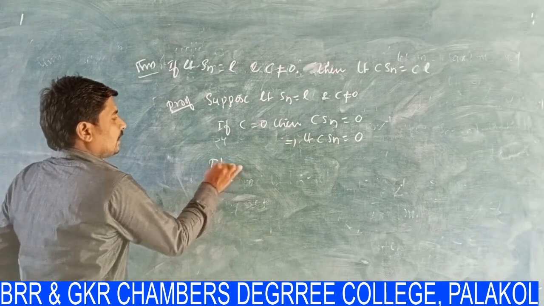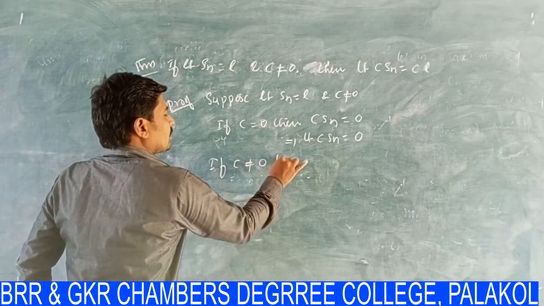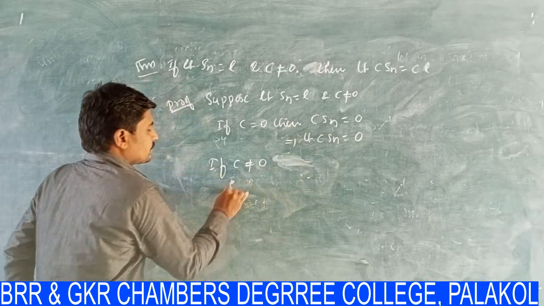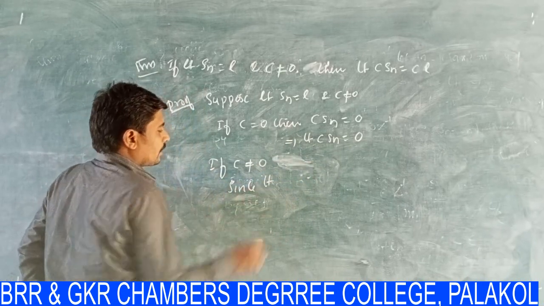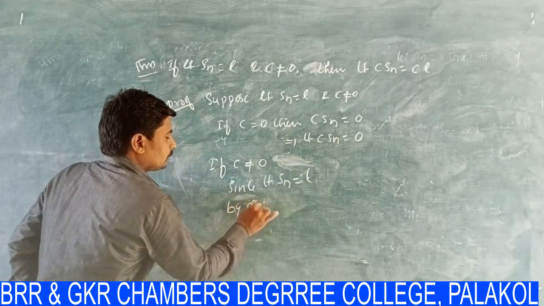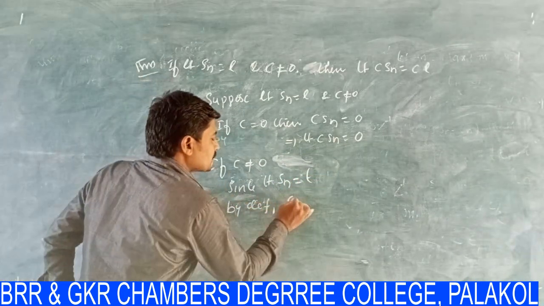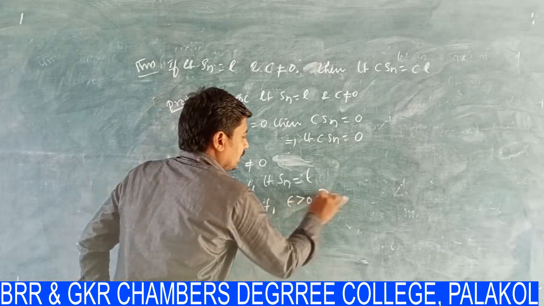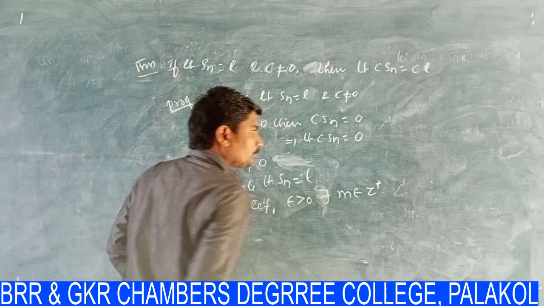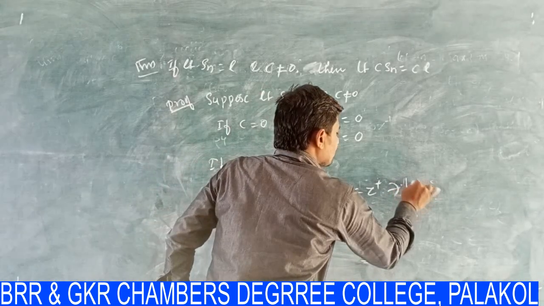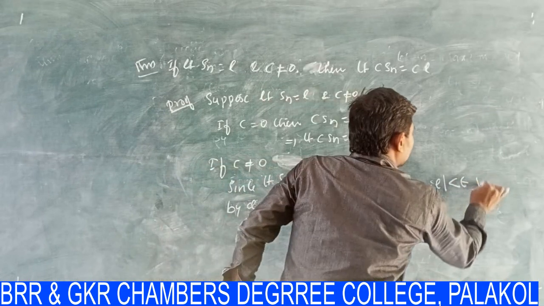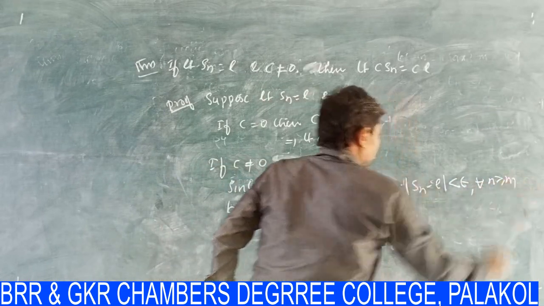If C is not equal to 0, then since the limit of Sn is equal to L, by definition, for epsilon greater than 0, there exists some m belonging to Z plus such that modulus of Sn minus L is less than epsilon for all n greater than or equal to m.